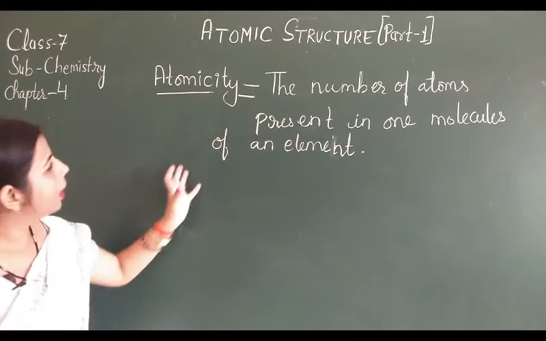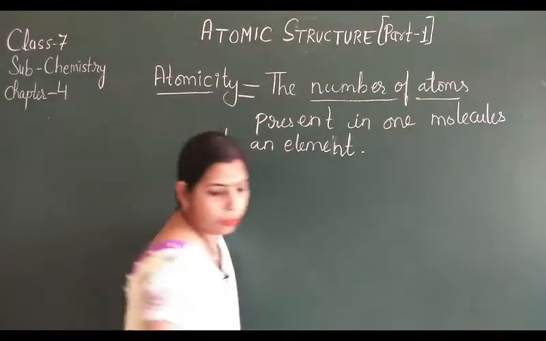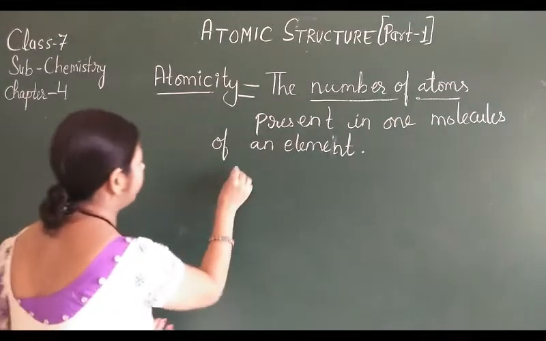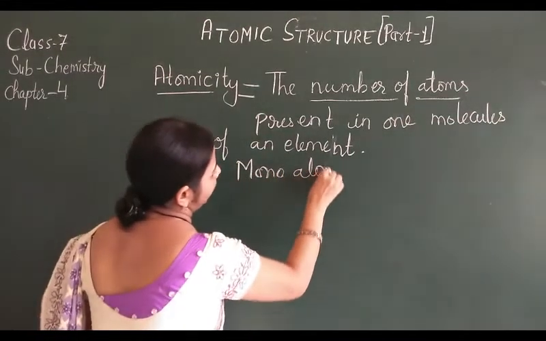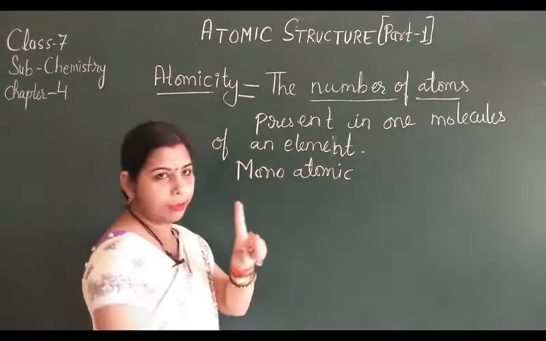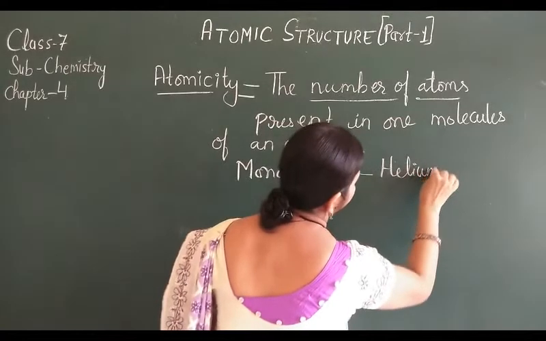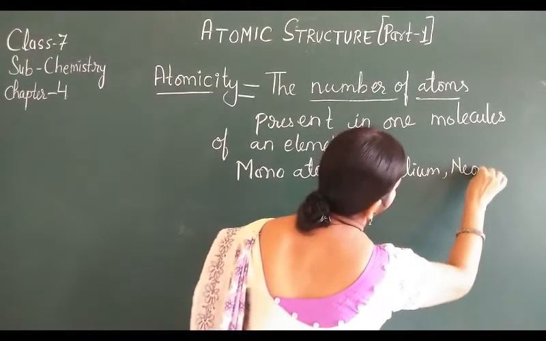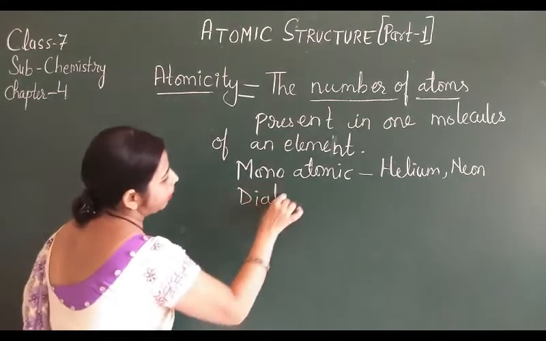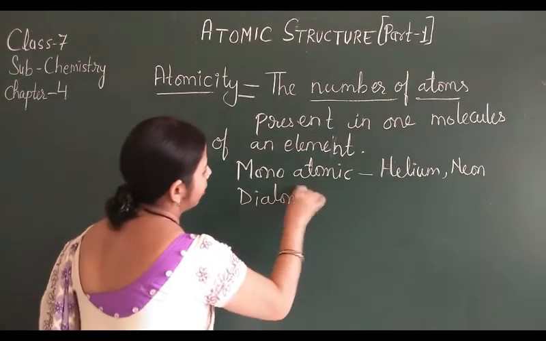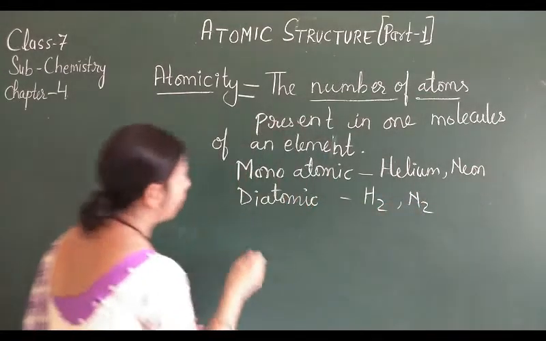Based on the number of atoms, it may be monoatomic, that means only a single atom is there, like helium, neon, etc. Diatomic, that means two atoms are there, like hydrogen, nitrogen.